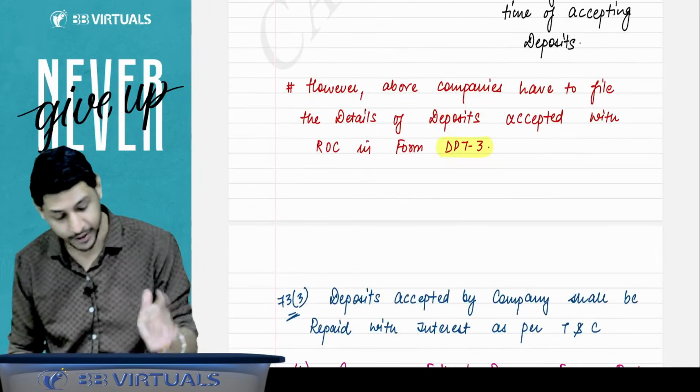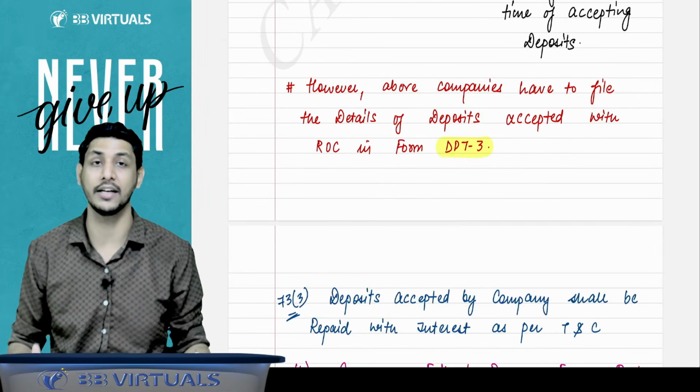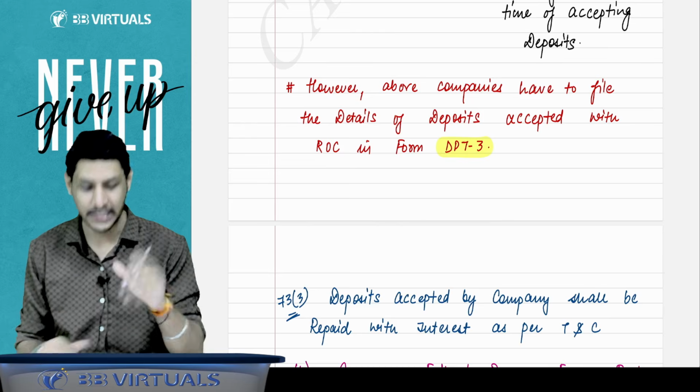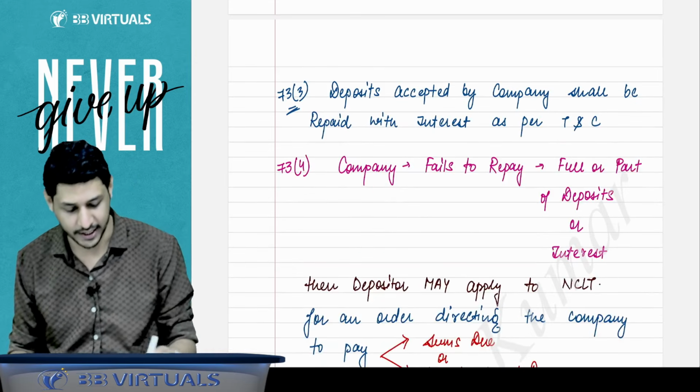Got it, sir. However, when you accept the deposit, you have to file a return of deposits to the ROC in form number DPT 3. Then I'll come to section 73 subsection 3. It says that